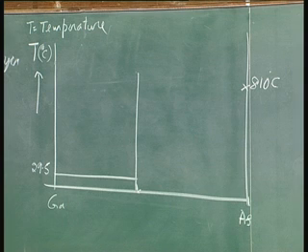If you take gallium arsenide, what is the melting point? Very easy to remember. Silicon, you know, is 1410 degree centigrade. Gallium arsenide is 1234 plus 4, that is 1238.